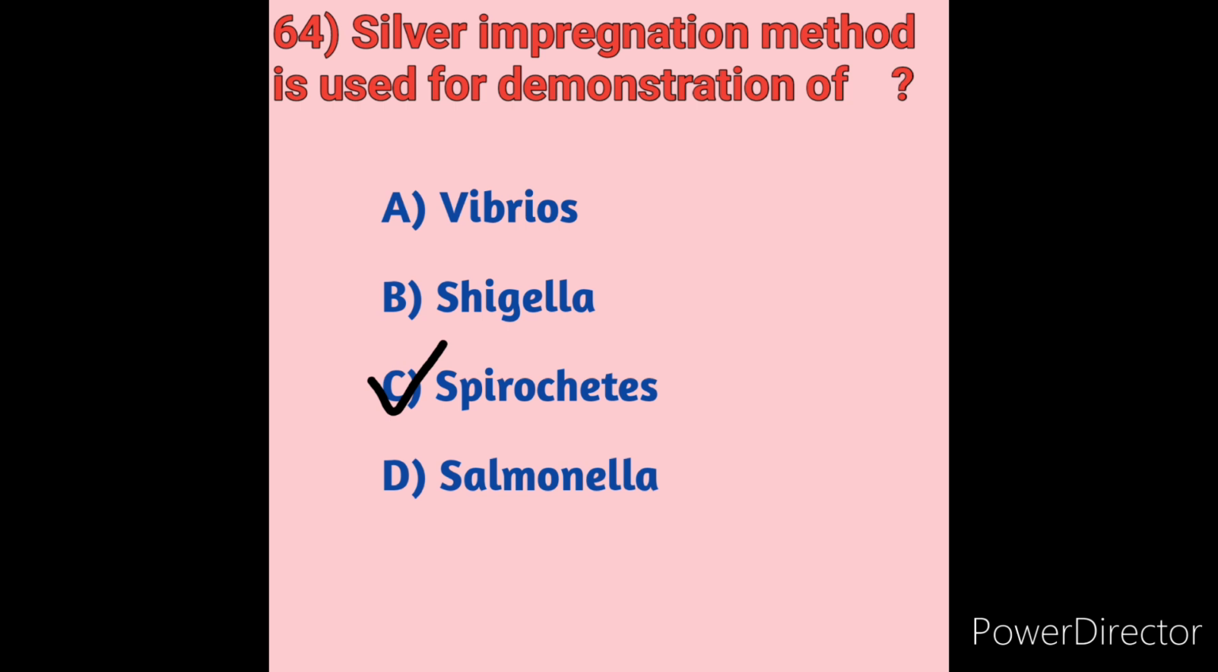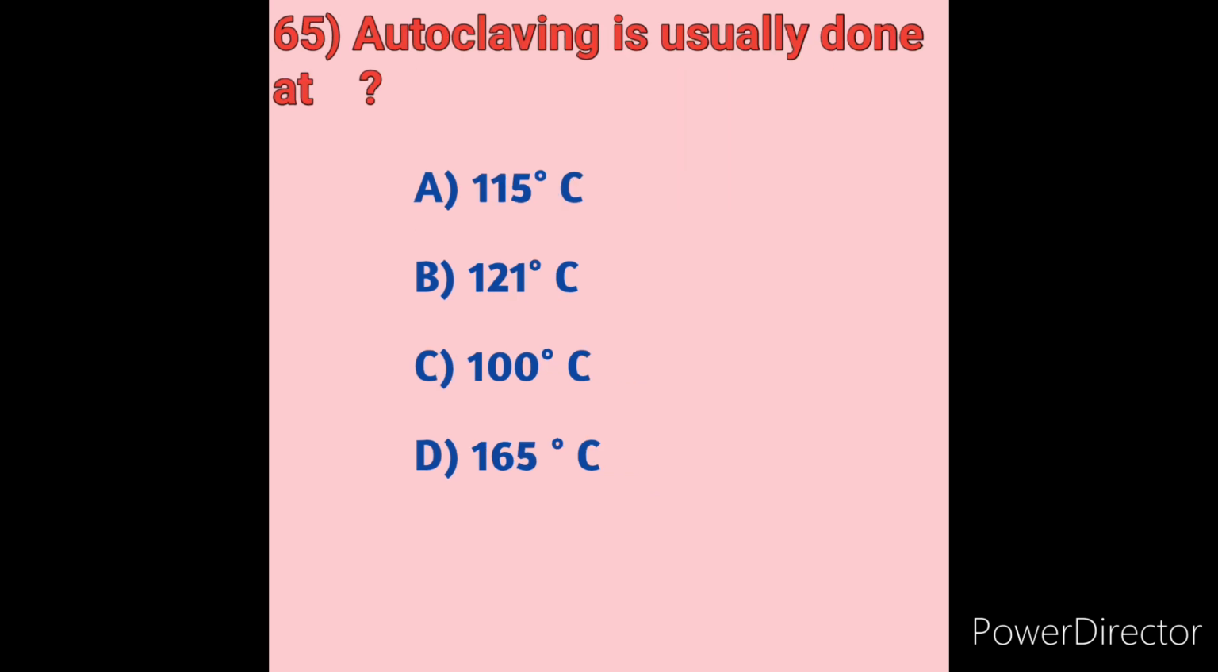Next we will move on to question number 65. Autoclaving is usually done at. We will see the options. Option A, 115 degrees Celsius. Option B, 121 degrees Celsius. Option C, 100 degrees Celsius. Option D, 165 degrees Celsius.